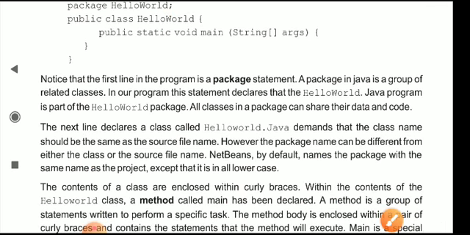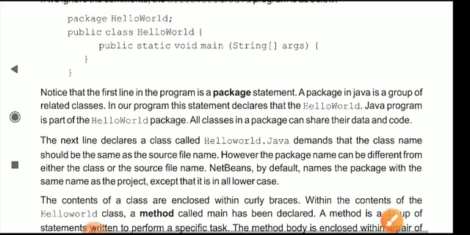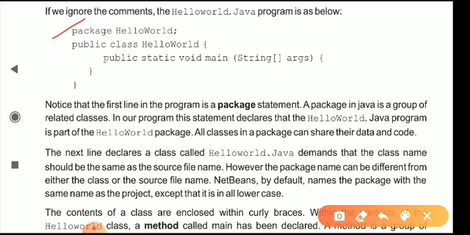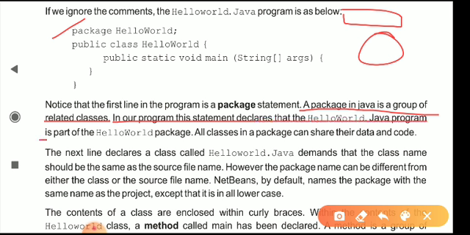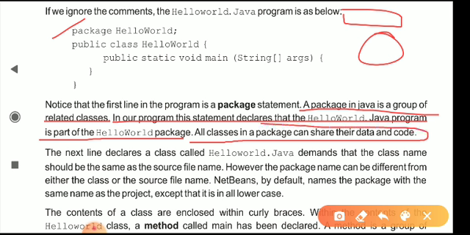So here you can write your code now. Notice that the first line in the program is a package statement. A package in Java is a group of related classes. When we have the same type of classes, they come in a single package. In our program, this statement declares that the HelloWorld.java program is a part of the helloworld package. All classes in a package can share their data and code.